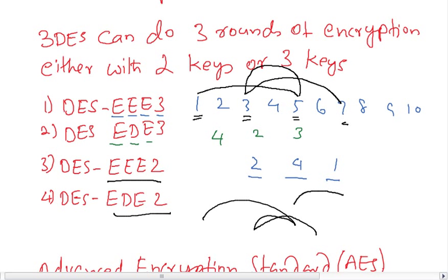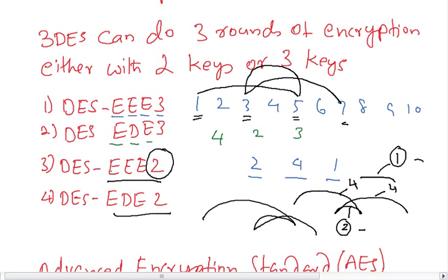Or the first key is 4, the second key is 2, and the third key is 4. So this key length is 4, and this key length is 4. So these are one key, and this is a different key, the second key. So with key 1 and 2, two different keys, you can do triple DES. So these are the various modes of triple DES.